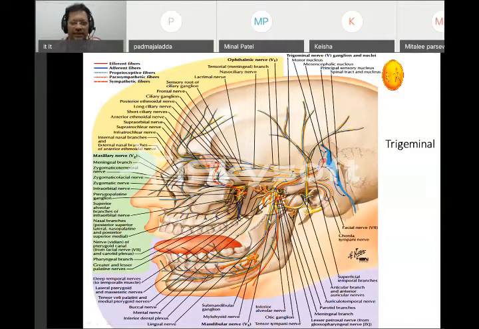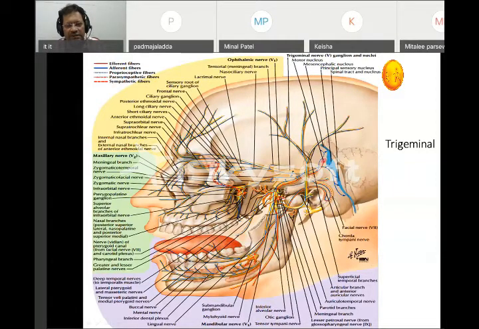So we have to remember today, at least, that the trigeminal nerve, the fifth cranial nerve, forms the trigeminal ganglion, which divides into three: ophthalmic, maxillary, and mandibular. These are three branches of the trigeminal nerve, chiefly sensory. Very few muscle fibers are supplied. We're going to talk in brief about that, so we'll go one by one.